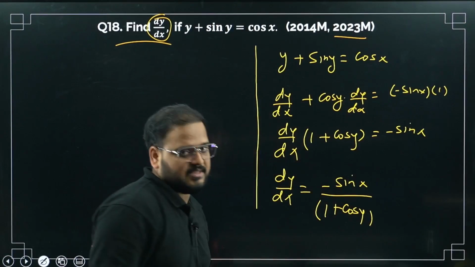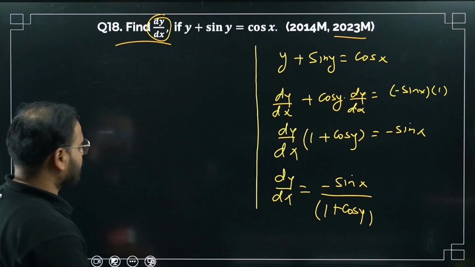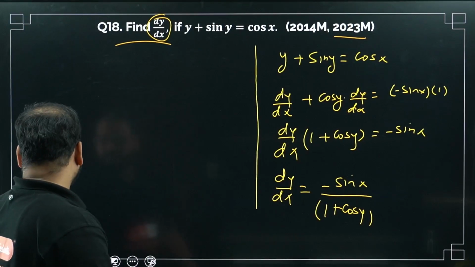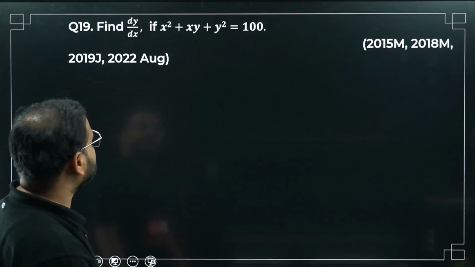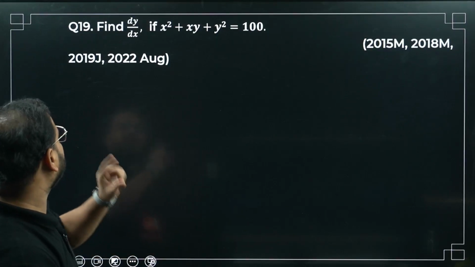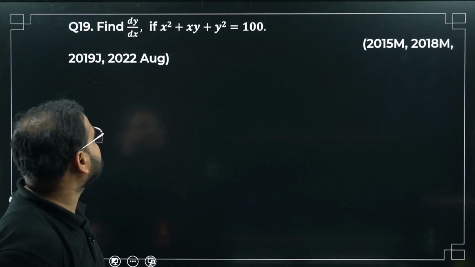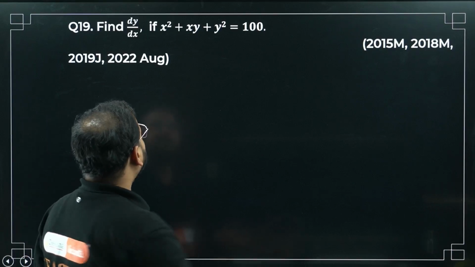P by Qs are easy, sir. You can see that not all the questions will be very difficult in P by Qs. Question number 18, I hope you're getting it. Simple problem, very simple. Okay, great. Question number 19, sir. Find dy by dx. Again, P by Q is 15, 18 May, 19 June, 22 August. Okay, so dy by dx, if x square plus xy plus y square is 100, let's do it.